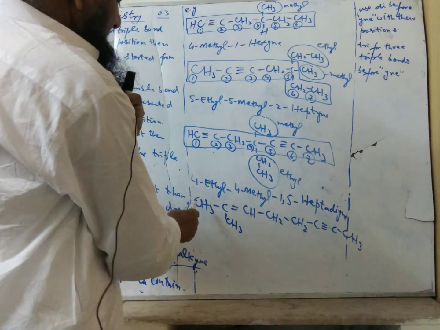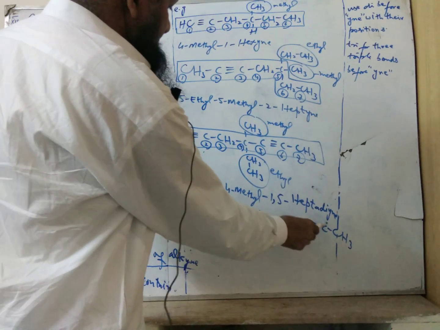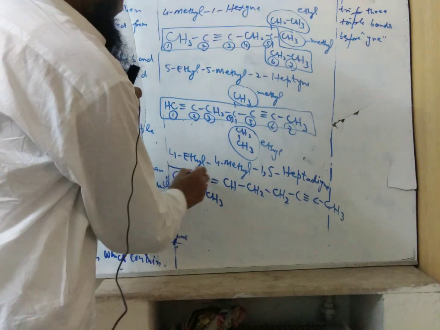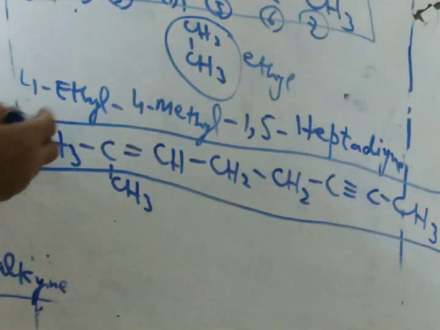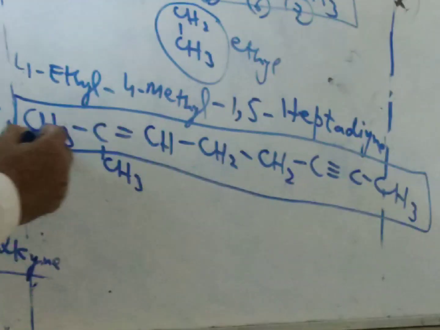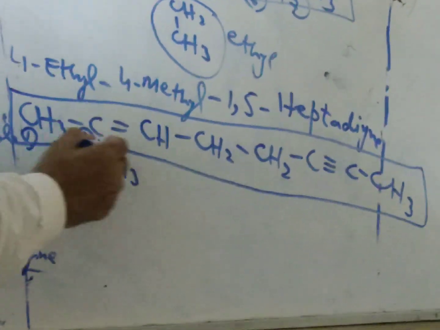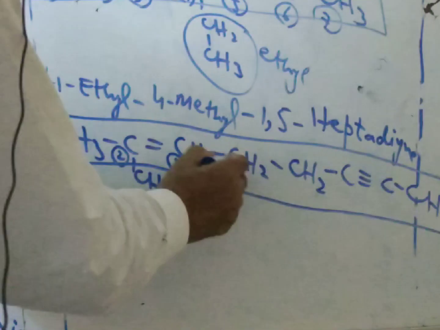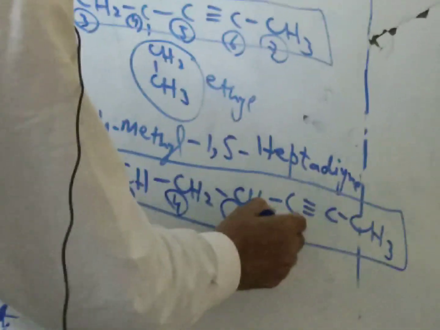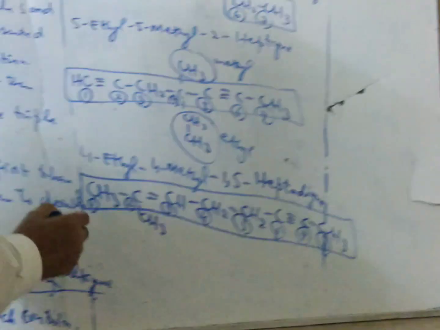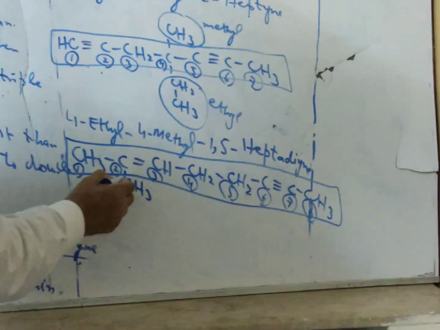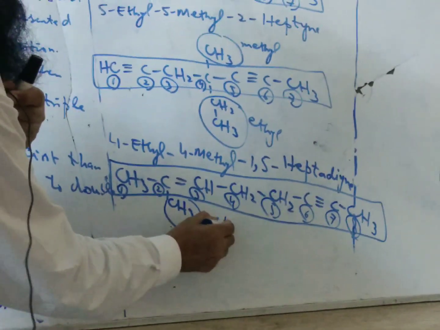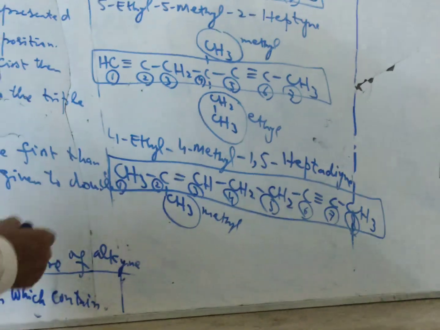The first one, longest chain: 1, 2, 3, 4, 5, 6, 7, 8. So 8 is the longest chain. The preference will be given to the double bond. So in this case, it is 1, 2, 3, 4, 5, 6, 7, and this is the 8. The name will be along with the double bond, and this is the methyl group. So the methyl comes on the second position.